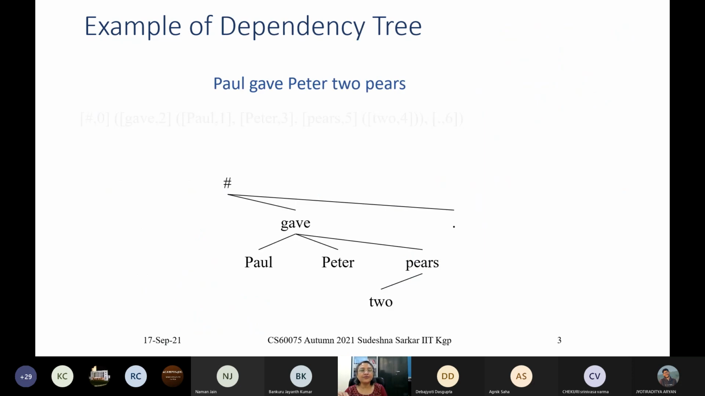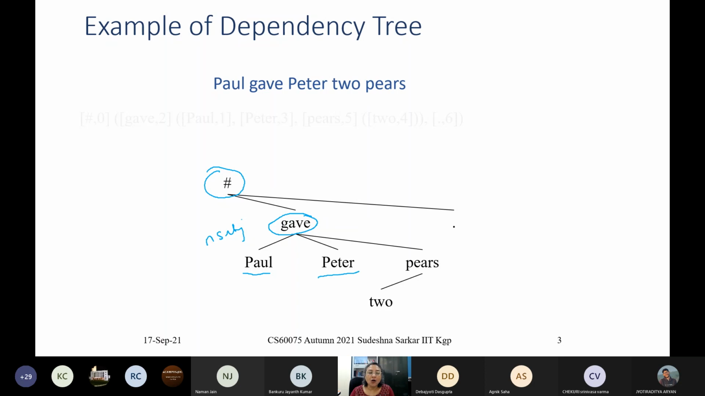Now for the same sentence, this is an example of a dependency tree. So this is the root of the sentence. This is the verb. So the verb is the root of the sentence. So gave is the verb. For gave, it is the head and we have several dependents. Paul is the subject of gave. We can say Paul is a nominal subject for the verb gave.